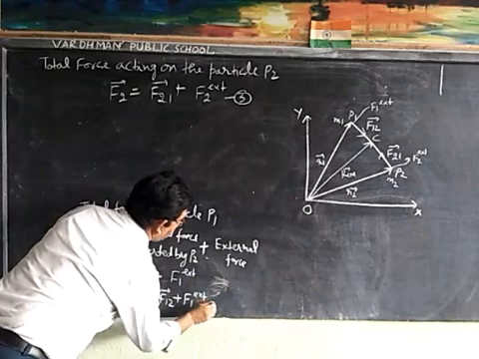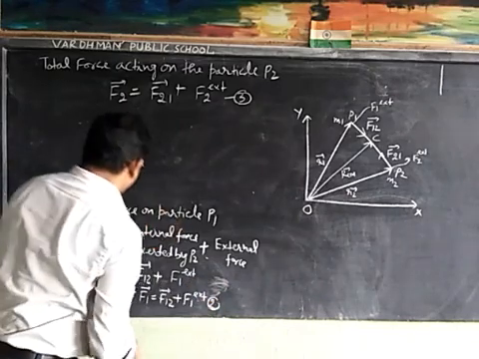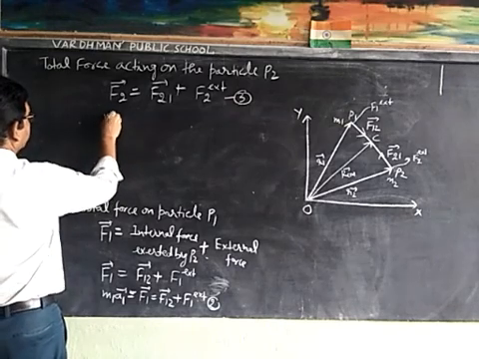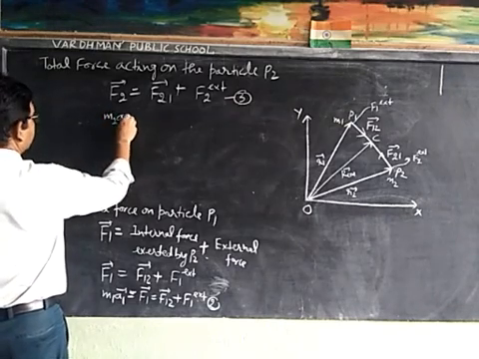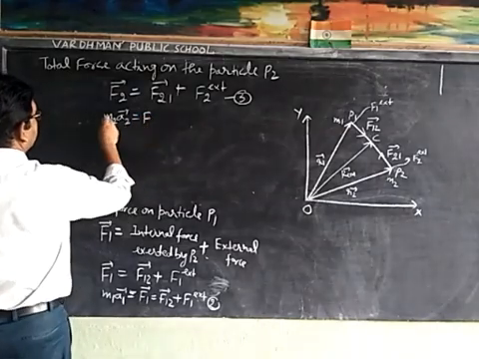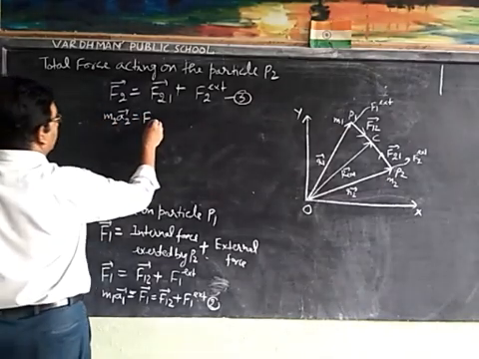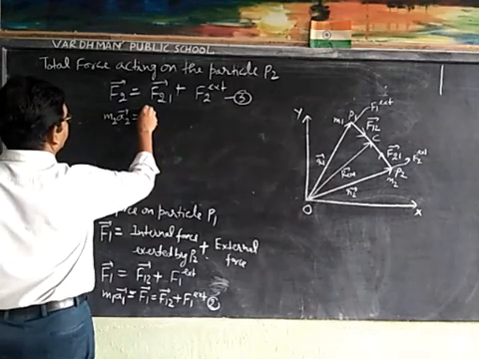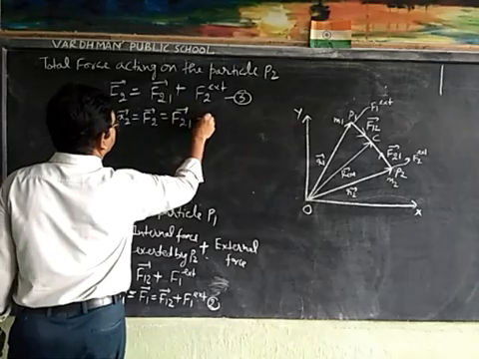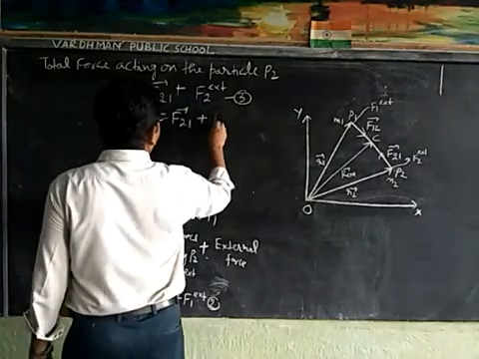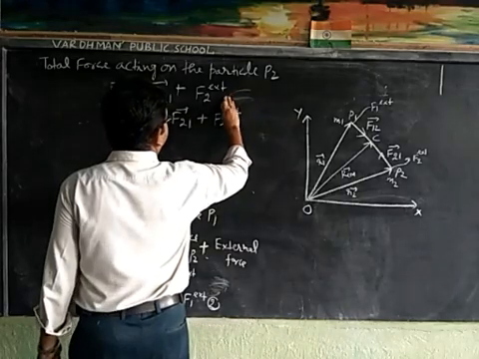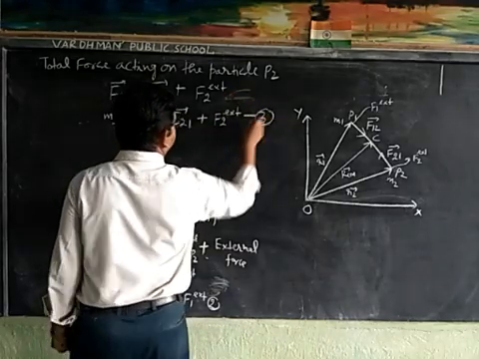Suppose this is the equation second. Similarly, m2 a2 is equal to F2, which is F21 plus F2 external. This is the third equation.